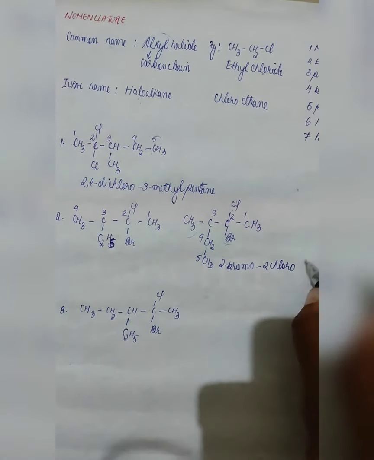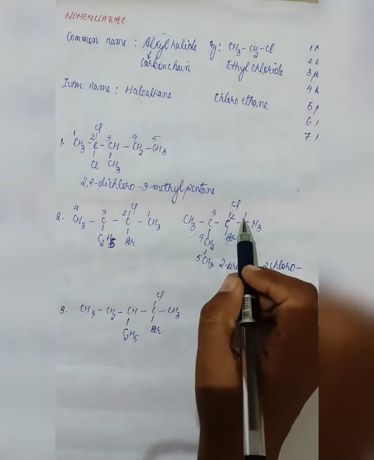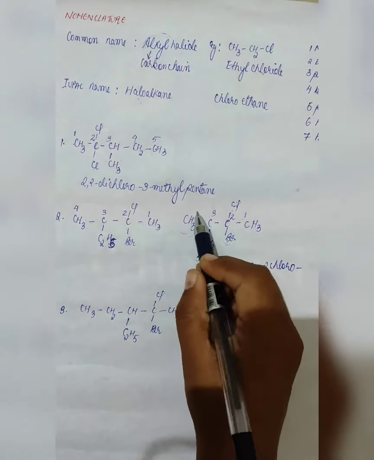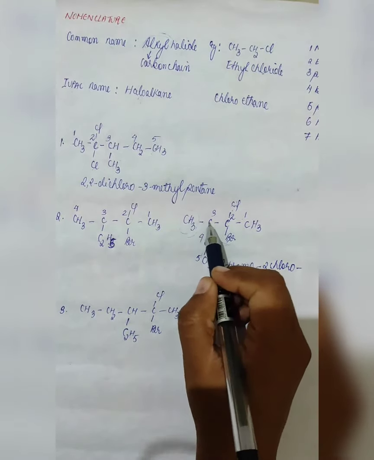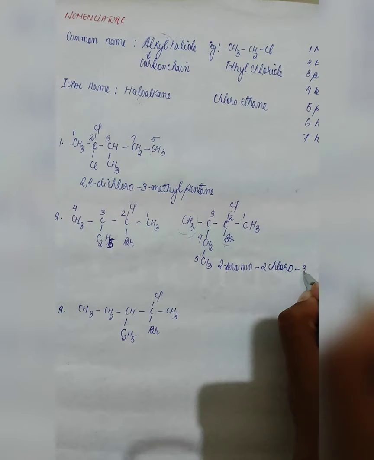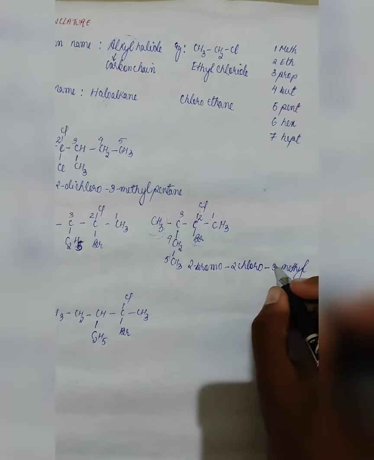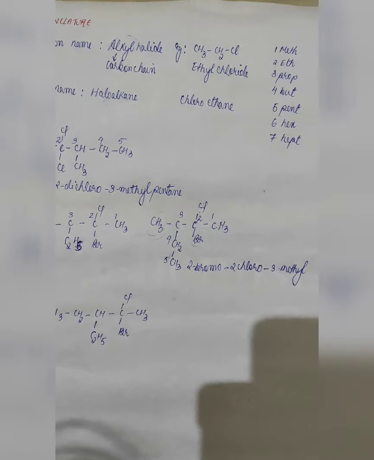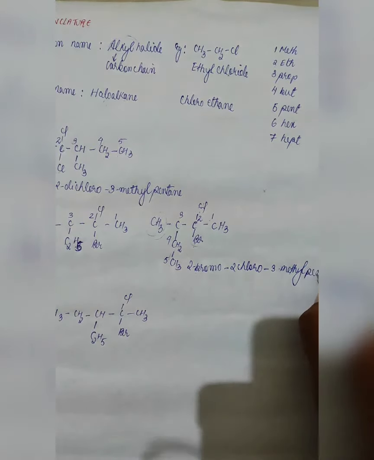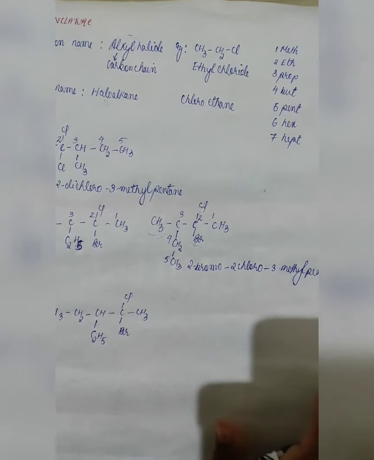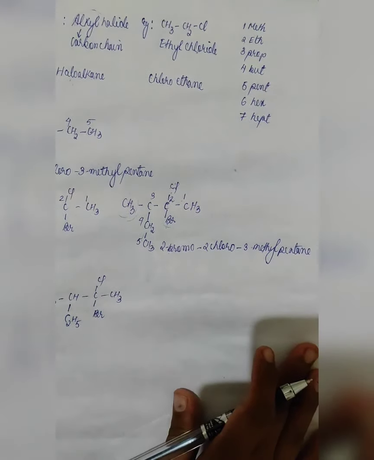2-bromo, 2-chloro. Our next substituent is 1, 2, 3. This one, methyl. Methyl is attached to the third carbon, so it becomes 3-methyl. Then we have no longer substituent, so we will name the carbon chain, 5 carbons. That means it will be pentane. So the name will be in this manner.